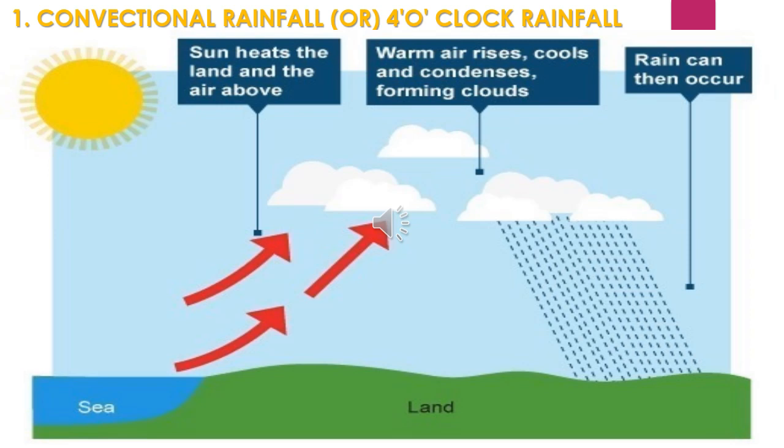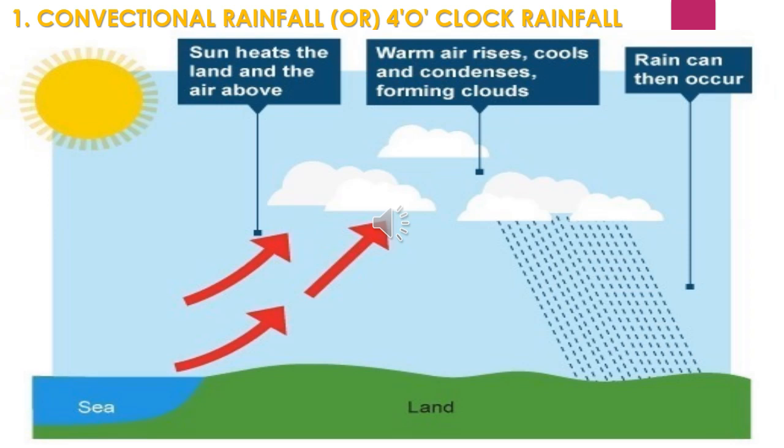Thus, the ascending moist air cools and condenses, and the condensation process results in convectional rainfall. Convectional rainfall occurs regularly in the equatorial region in the evening. The 4 o'clock rainfall you can see regularly in the equatorial region, especially in the evening time. It is also experienced in tropical, subtropical and temperate regions in the summer months and on warmer days.